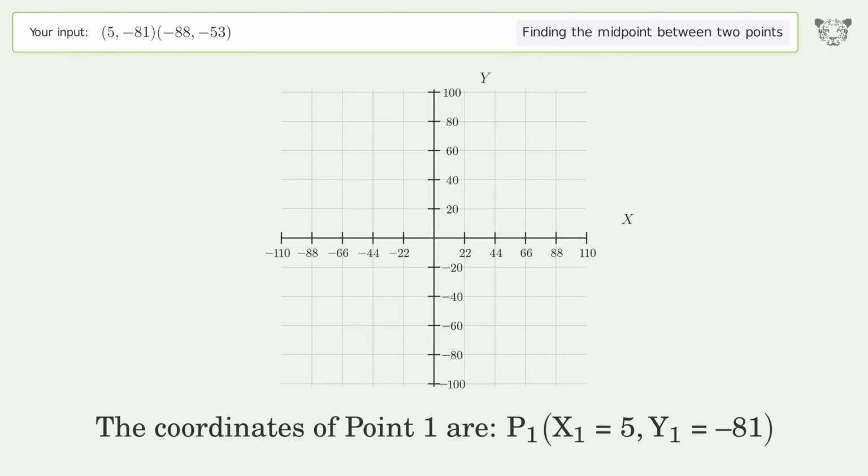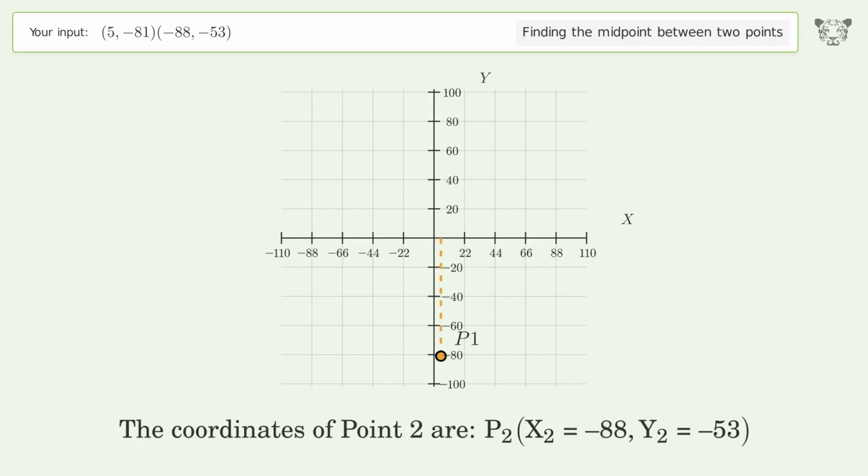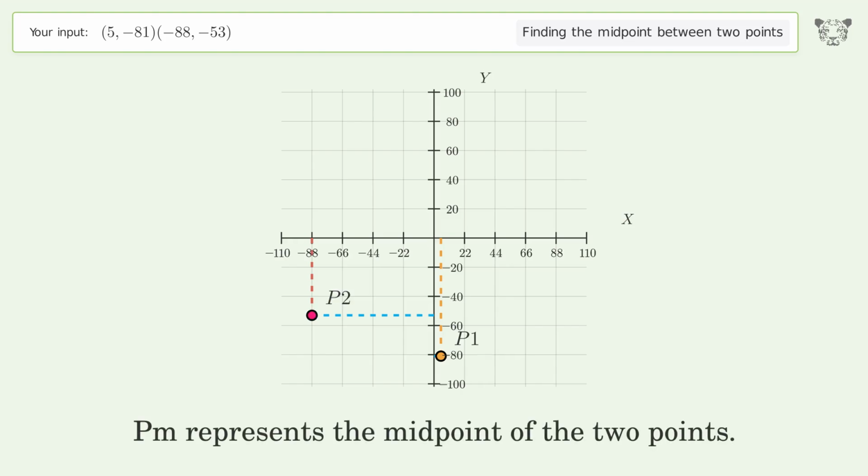The coordinates of point 1 are x1 equals 5, y1 equals negative 81. The coordinates of point 2 are x2 equals negative 88, y2 equals negative 53. PM represents the midpoint of the 2 points.